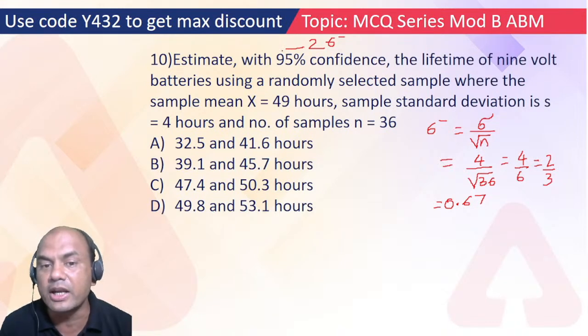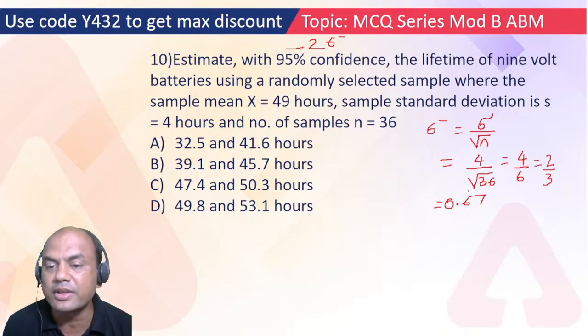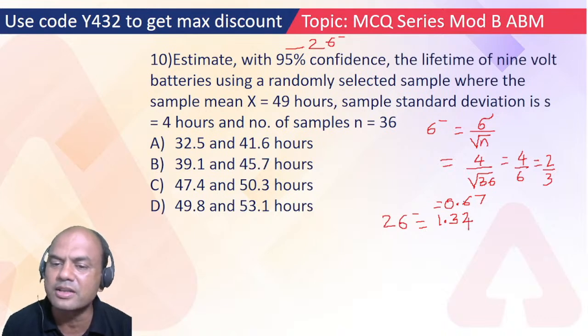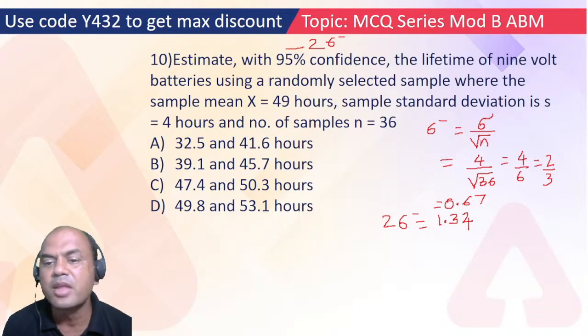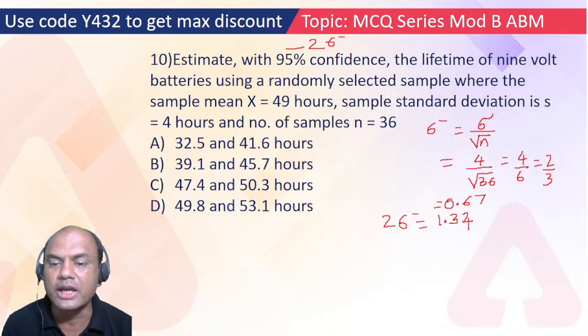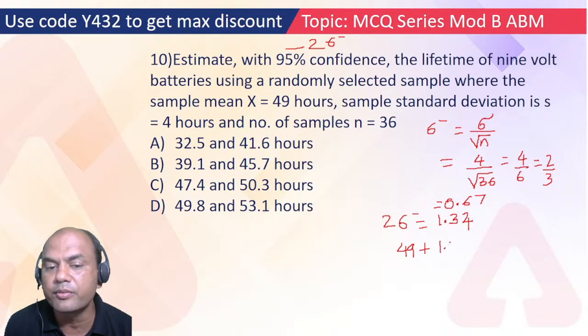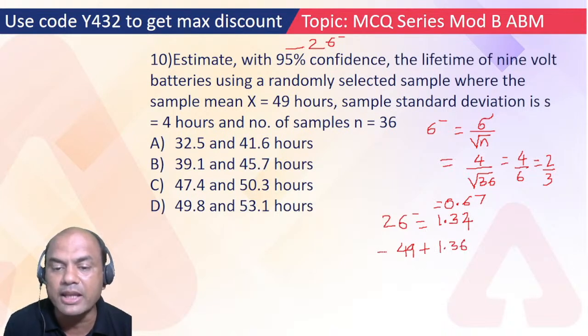But we want 95% confidence. So 0.67 into 2. So 2 into psi dash equals what? 1.32. Roughly 1.34 you can write it. 32, 34, anything is okay. So 1.34. So 2 standard errors, I have got 1.34. What is the sample mean? 49 hours. So how to find the answer now? 49 plus 1.34 and 49 minus 1.34.